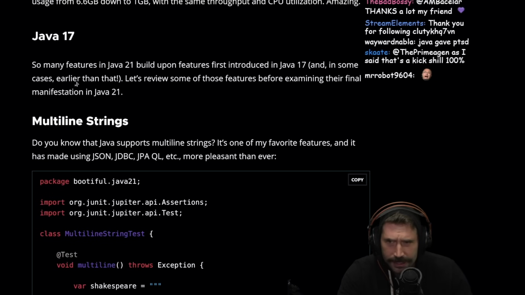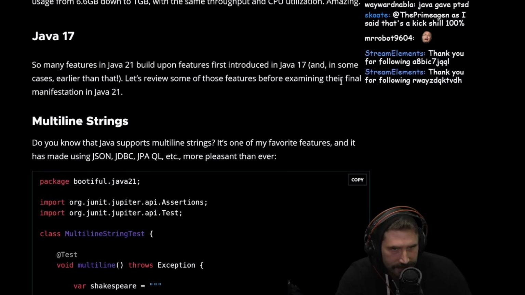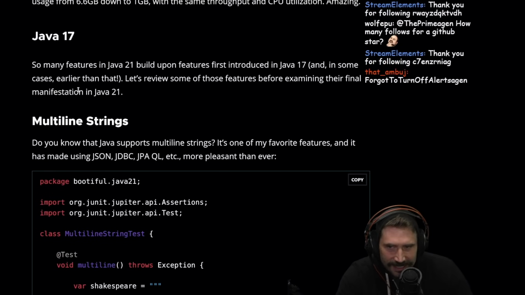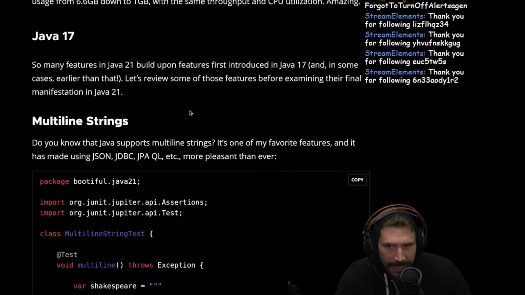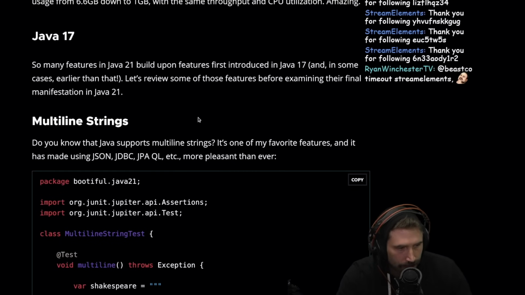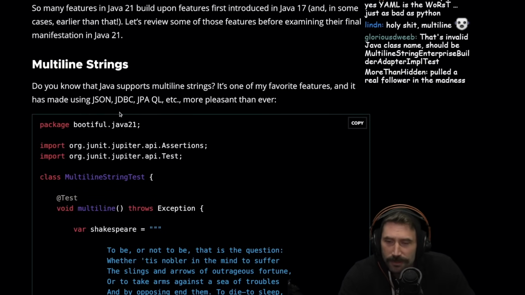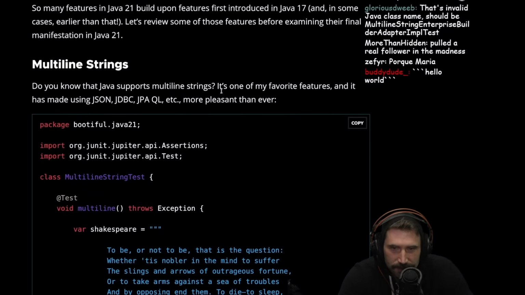We're moving on. Okay, so many of the features in Java 21 build upon features first introduced in Java 17, and in some cases, earlier than that. Let's review some of those features before examining their final manifestation in Java 21. Okay, so multi-line strings. Did you know that Java supports multi-line strings?